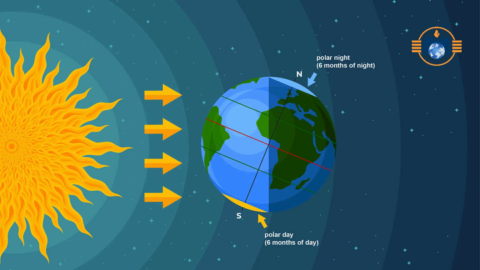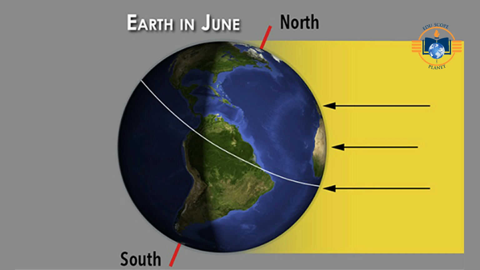At the same time, the Northern Hemisphere tilts away from the Sun. Sun's rays become slanting. Days are shorter and temperatures fall. Winter occurs in the Northern Hemisphere. When the Southern Hemisphere tilts away from the Sun, Sun's rays strike the surface at a low angle. Solar energy is spread over a larger area. Days are shorter and nights are longer. Temperatures decrease. This leads to winter in the Southern Hemisphere. Simultaneously, the Northern Hemisphere experiences summer.